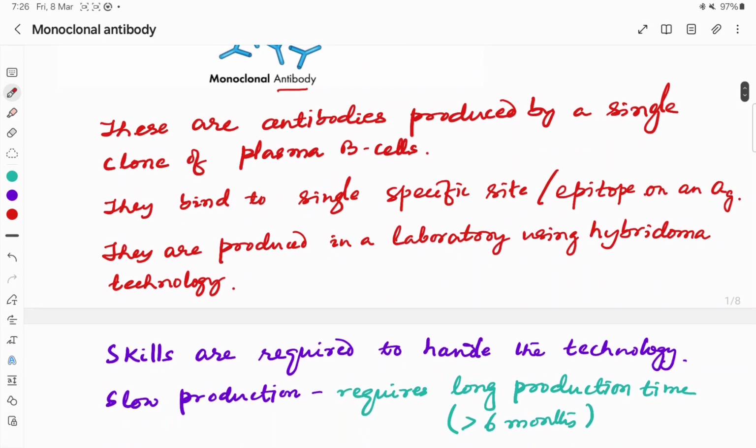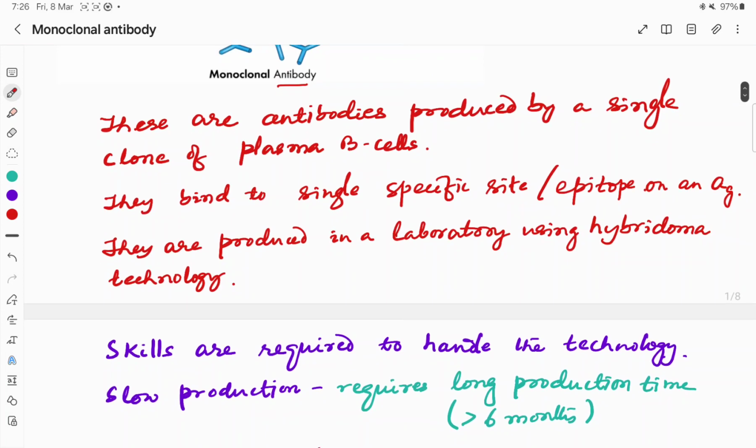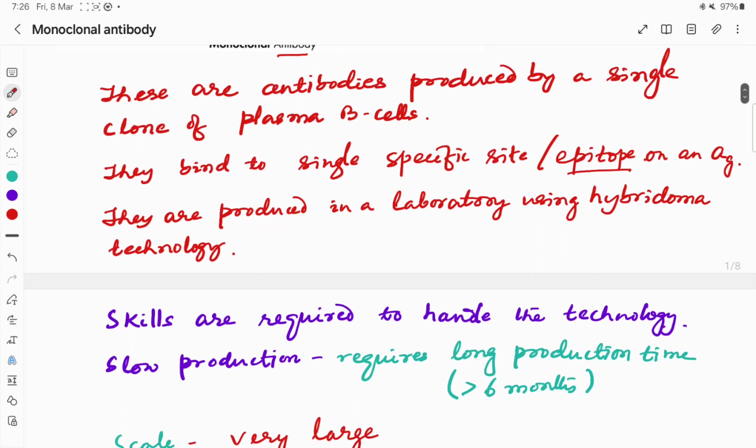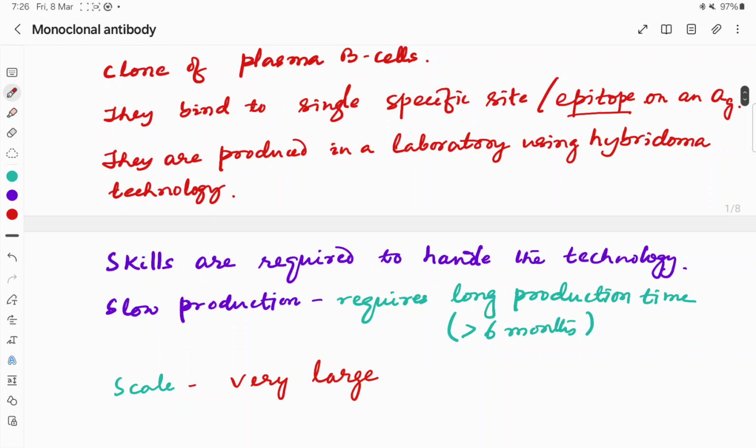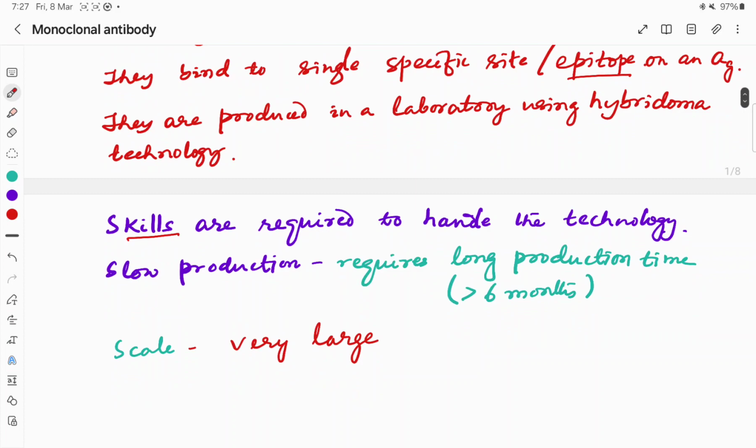So you can define monoclonal antibodies as the antibodies produced by a single clone of plasma B cells. They bind to a single specific site or epitope on the antigen, and they are produced by the hybridoma technology. So they need a high level of skills, and production is slow, requiring a long production time, more than 6 months, and so it is not produced on a very large scale.